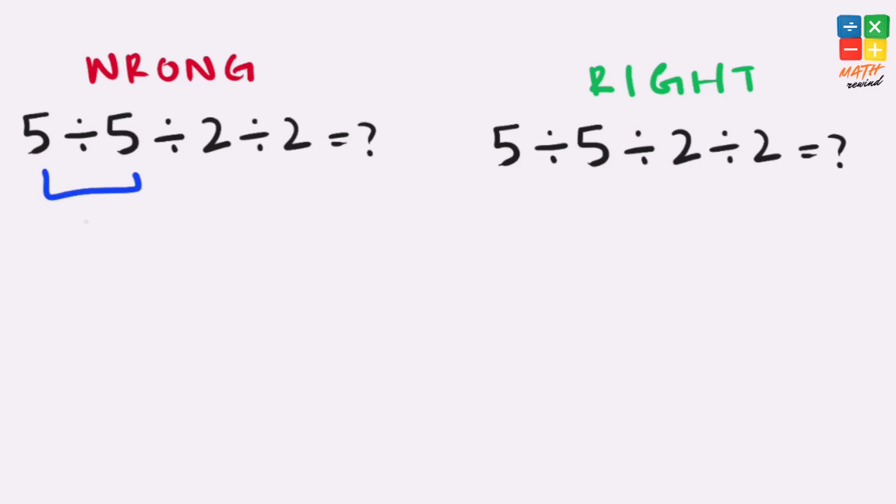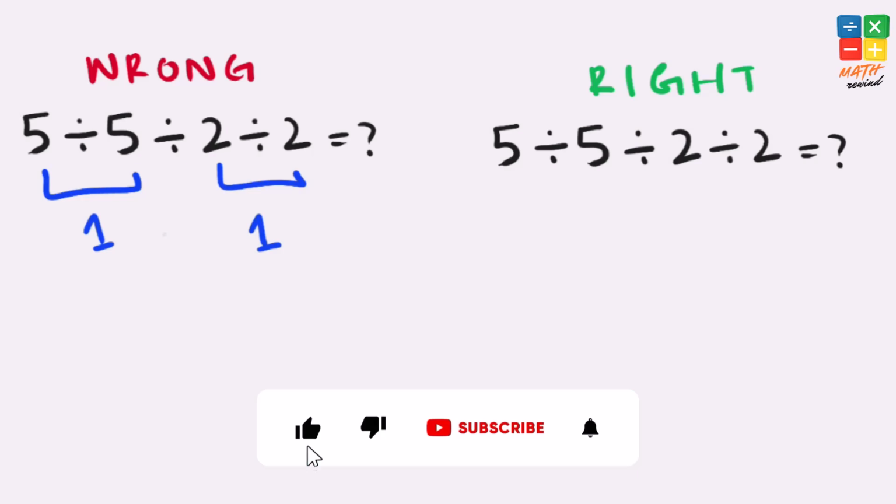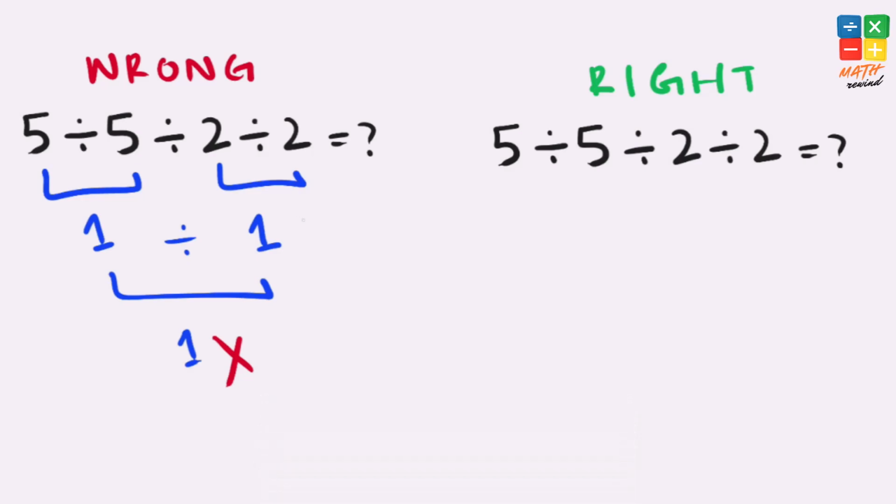5 divided by 5 equals 1. 2 divided by 2 equals 1. 1 divided by 1 equals 1. But this answer is not right, because according to the order of operations, we must solve parentheses, then exponents, then